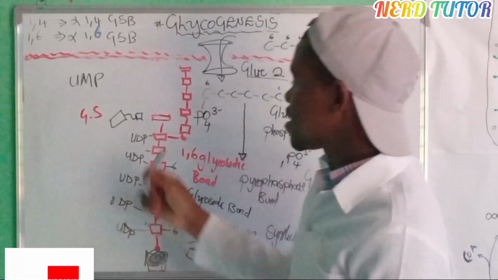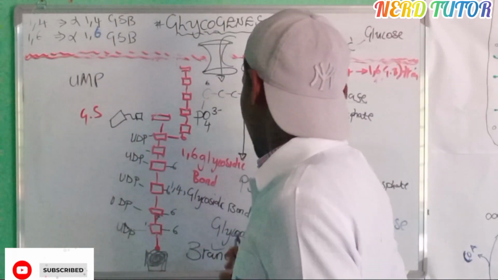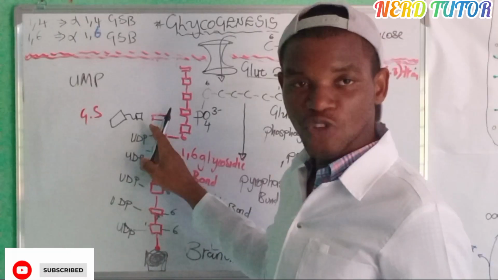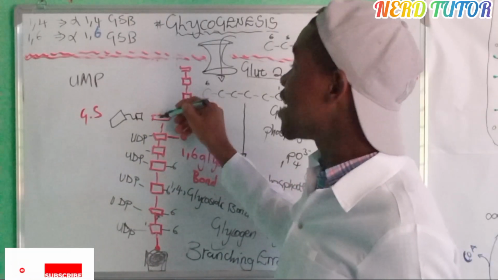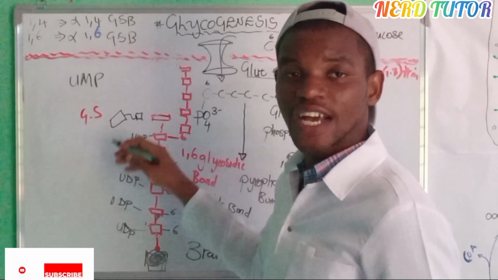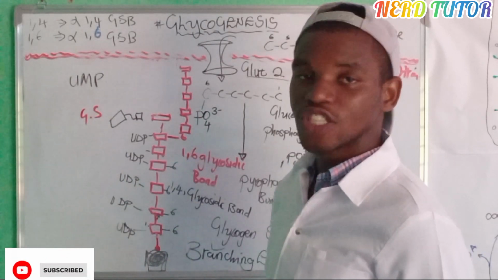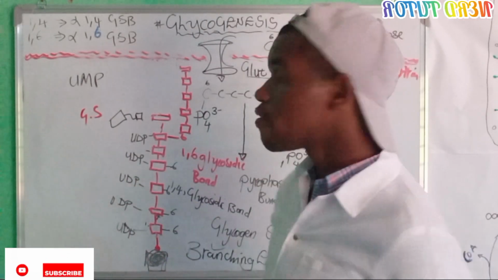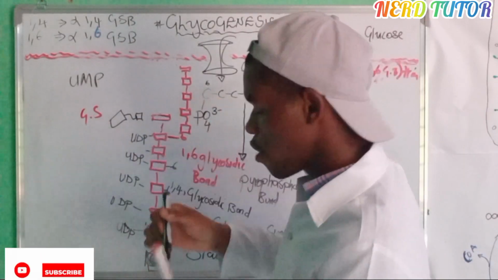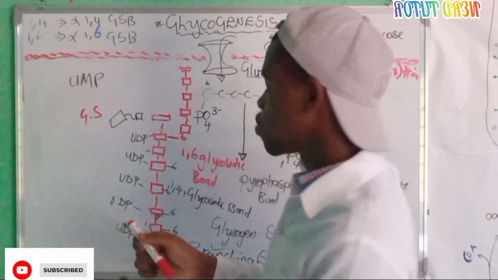But again, the glycogen synthase will see that there is more space here. Let me put another layer of glucose molecules, so that we store glucose in the form of glycogen.